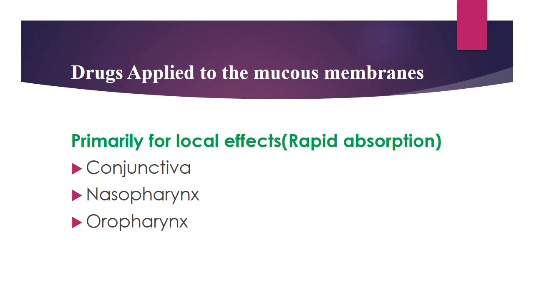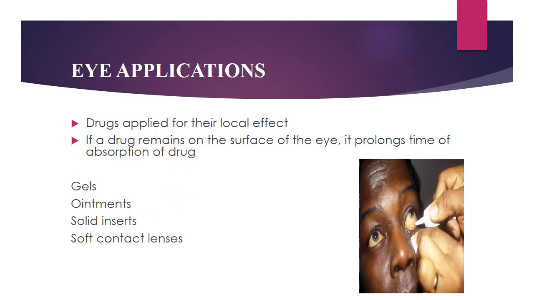Drugs applied to the mucous membrane are primarily for local effects, that is, rapid absorption, like the conjunctiva. Drugs are applied to the conjunctiva, nasopharynx, and oropharynx. Eye application: drugs applied to the eye for the local effect. If a drug remains on the surface of the eye, it prolongs the time of absorption of the drug. Drugs used in eye application are in the form of gels, ointments, solid inserts, and soft contact lenses.